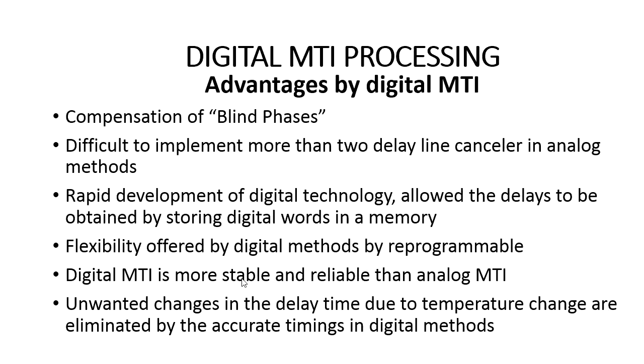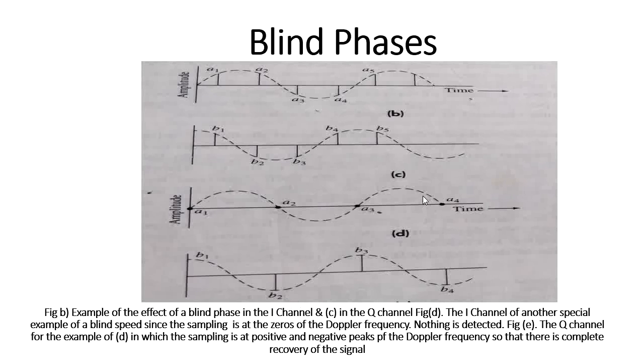And the digital MTI is more stable and reliable than the analog MTI radar. Also, in the analog MTI radar there will be changes in the delay time, because whenever there is a change in the temperature, the delay time changes. So we can eliminate this in the digital MTI radar. Next, we will discuss the blind phase.